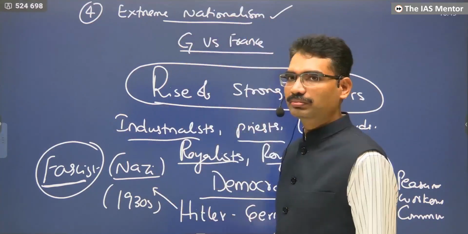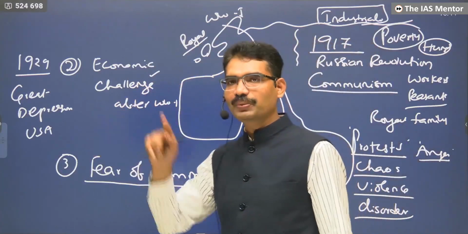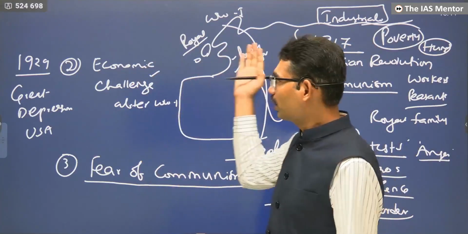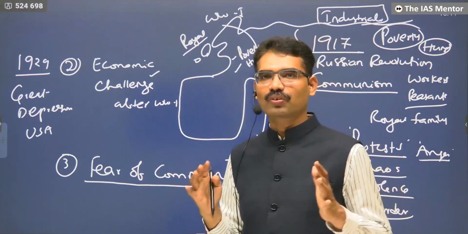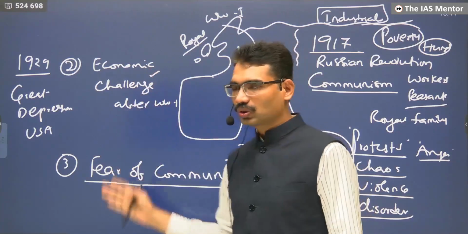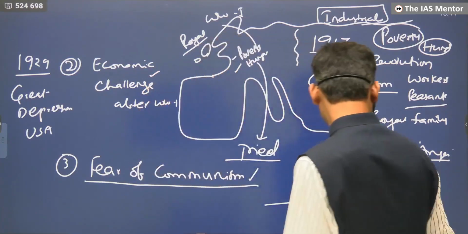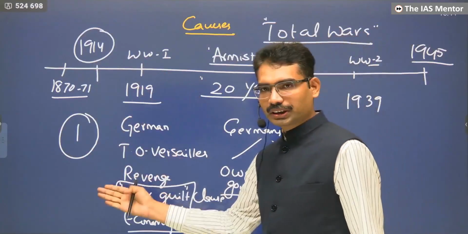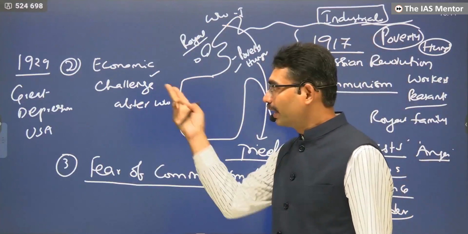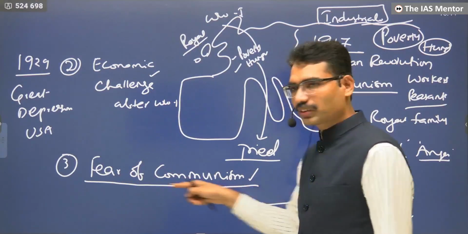Extreme nationalism. And now add to this, Germany already faced humiliation at the hands of France during the First World War. Now Germany wanted to become very strong once again, and wanted to give a reply to those who defeated her. Extreme nationalism. Now you see this: the Treaty of Versailles, economic challenge. This led to protests and the danger of communism.